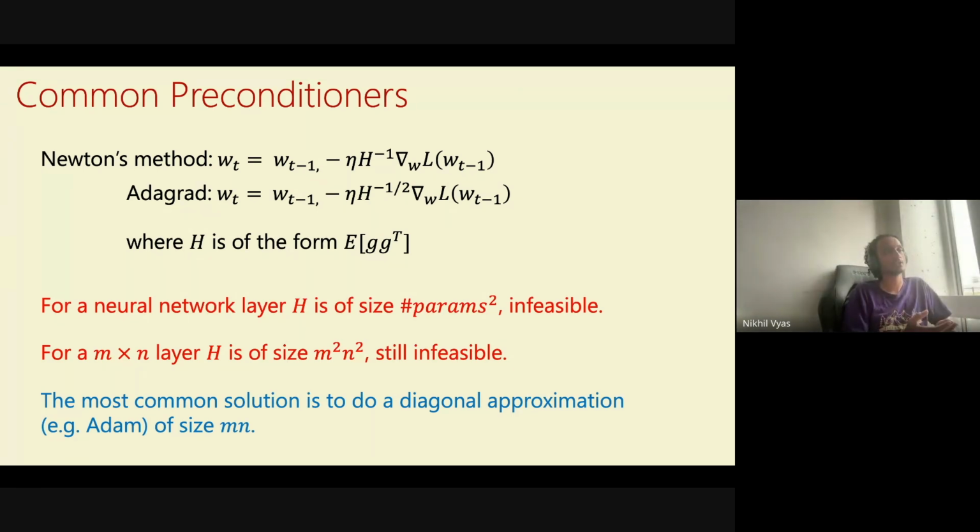The most common solution to this in practice is to take the H matrix and just consider its diagonal entries. For example, that's what Adam does. So Adam is basically AdaGrad with two changes: one, you do this diagonal approximation, and the second is that you add momentum. But momentum is something that you can add to all optimizers, so I won't get into momentum. So for our purposes, Adam is: you start with AdaGrad and do a diagonal approximation of the H matrix. That's the most common approximation of these methods. And indeed, just a diagonal approximation of these matrices helps us a lot. It is basically the state of the art in current neural network optimization.